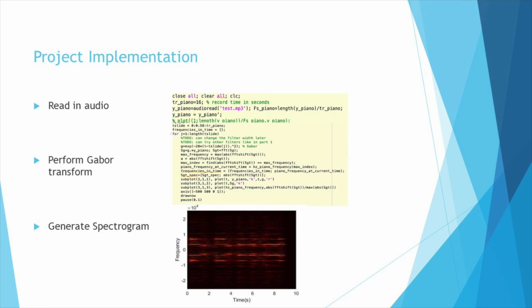Once we have read in the audio, we calculate its sampling frequency and set its transpose for further processing. The next step is to get an overview of the frequency spectrum of our music by performing the whole Fourier transform for the whole audio piece. The next part of the simulation is to apply Gabor transform to the audio signal input into MATLAB.